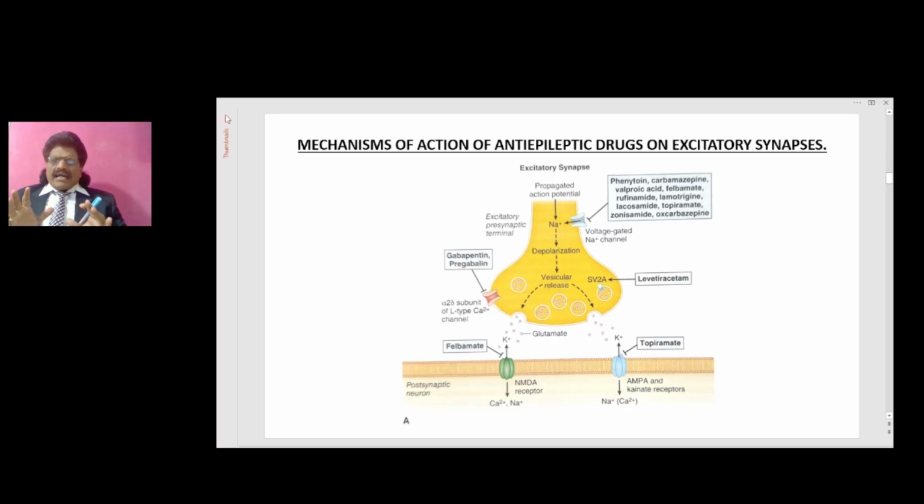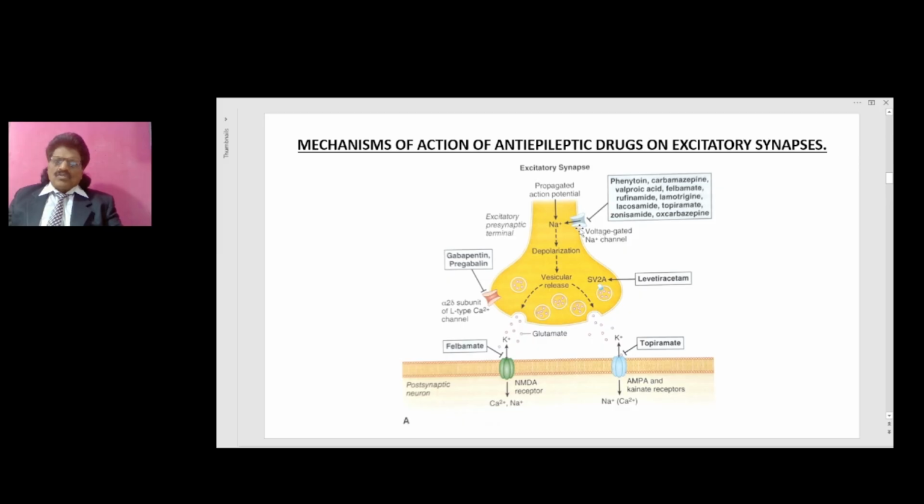So now let's see the mechanism of action of anti-epileptic drugs on excitatory and inhibitory synapses. First let's talk about the excitatory synapse. You have the propagated action potential here, and the sodium starts coming in. There is a sodium channel entry. Drugs like phenytoin, carbamazepine, valproic acid, phenobarbital, rufinamide, lamotrigine, lacosamide, topiramate, zonisamide and oxcarbazepine are voltage gated sodium channel blockers.